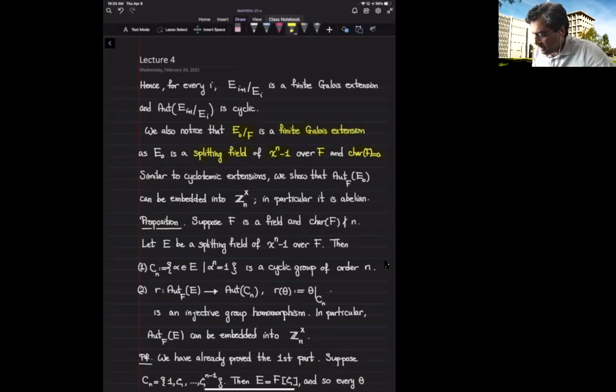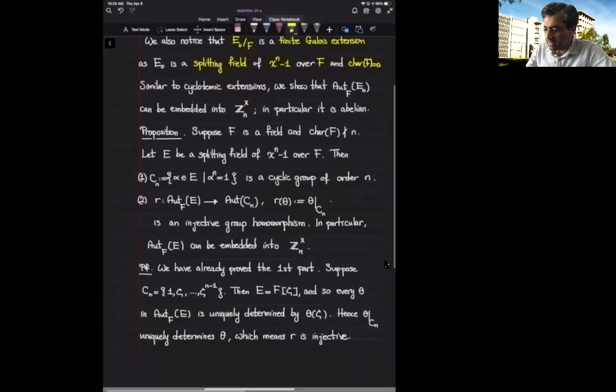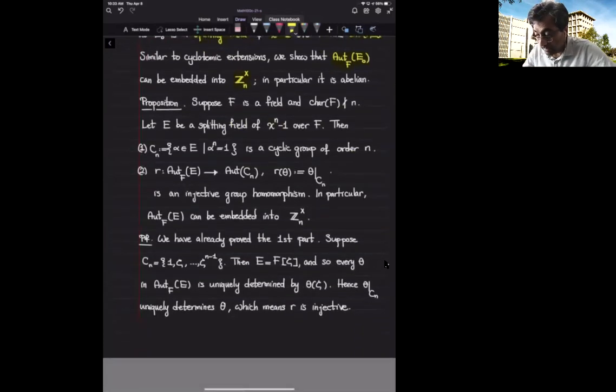And let's repeat the argument that the group of automorphisms of E sub 0 over F is a subgroup of Z sub n cross. How does the proof go?